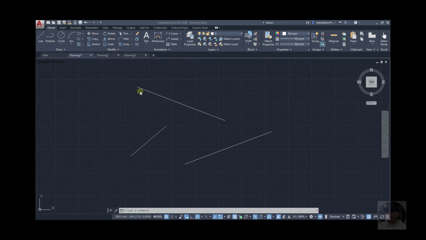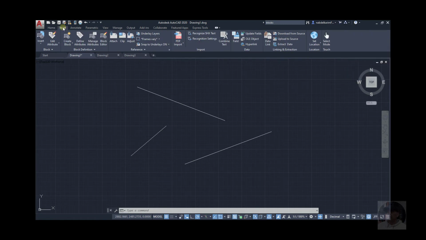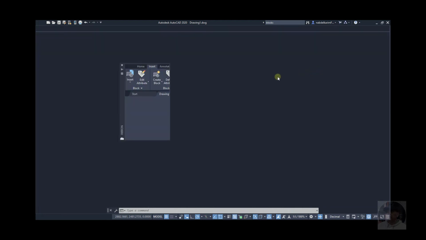The ribbon can float and dock to the side. To float the entire ribbon, right click on an empty space on the ribbon here at the very end, right click, okay, and click unlock. If you cannot do it, just go to another tab and right click. Okay, so here you have more empty space. It will be more comfortable to do it from here. Right click, unlock.